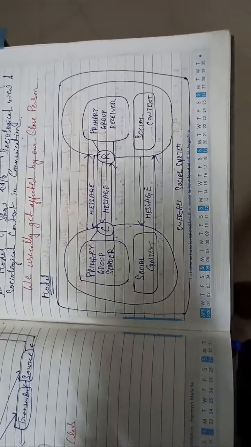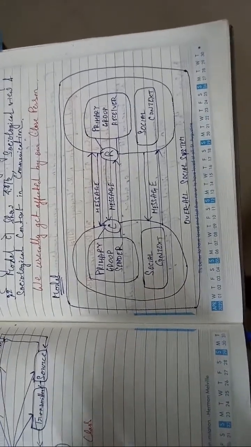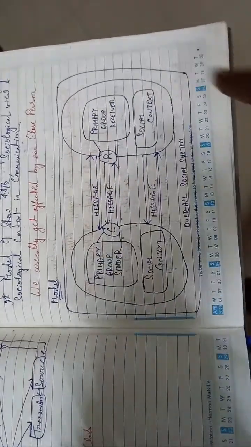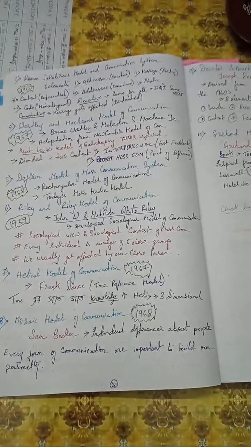This is a more complex way, this is more well developed, this is more well researched, where we can derive the overall social structure, how it is being communicated. How messages are being communicated is particularly known in this particular model.